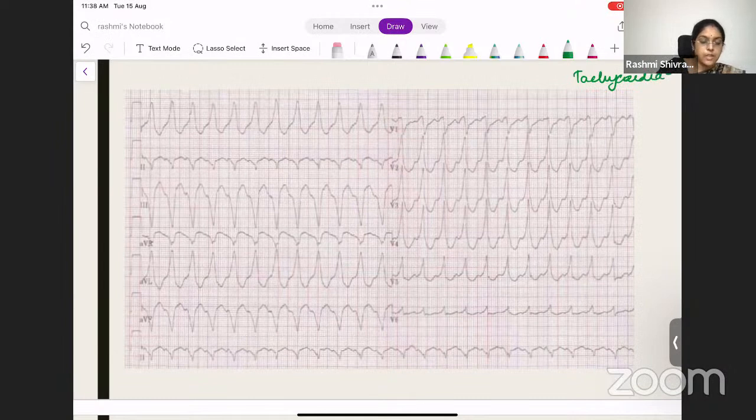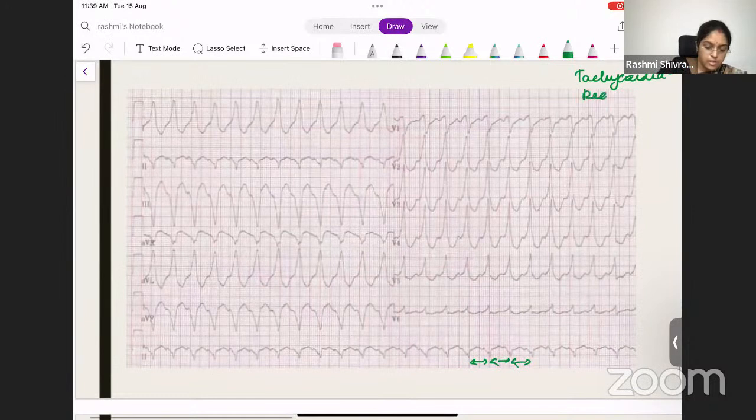Tachycardia is there, which means the heart rate is more than 100 or 150. The heart rate is more, right? Yes. And are they regular? Yes, we can see that they are regular. What about the QRS? So far, we've all seen narrow QRS, right?